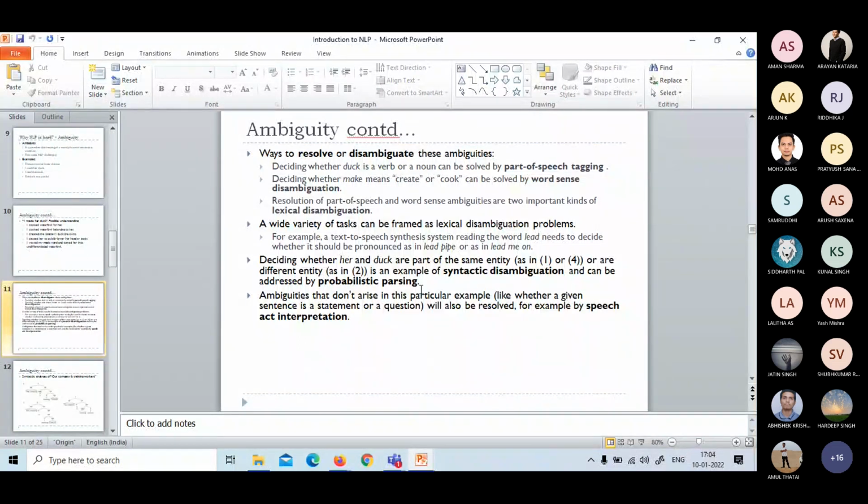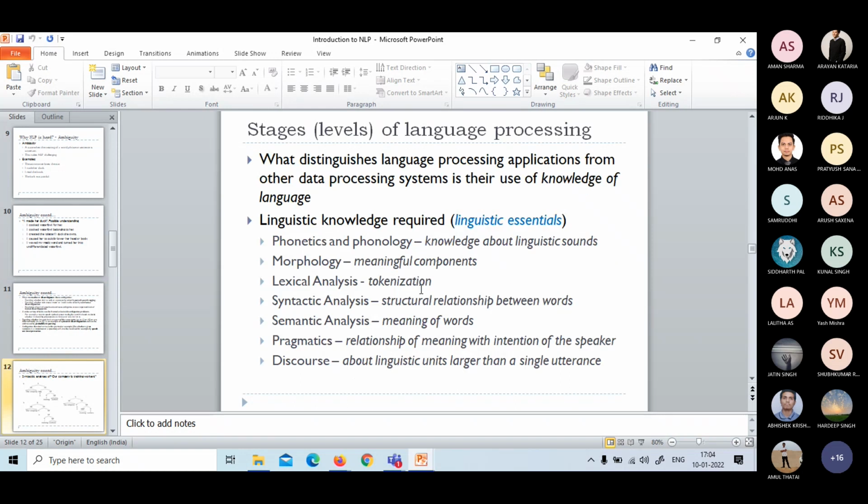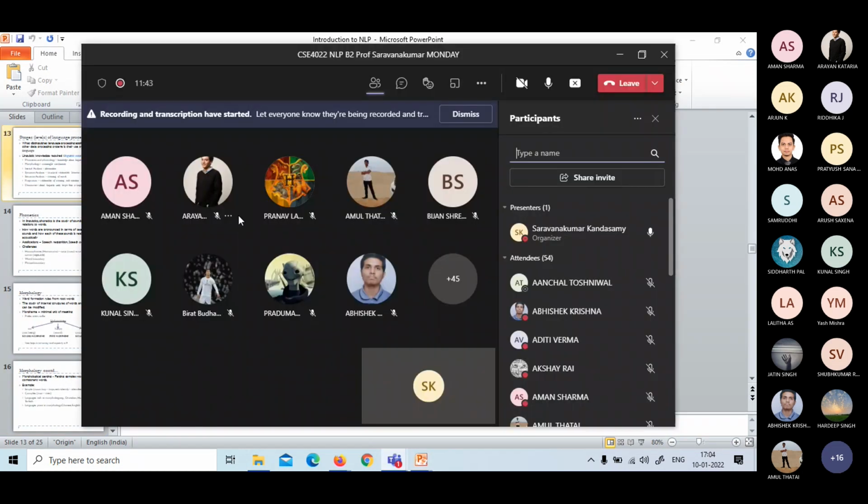And for the sentence as a whole, whether it is correctly formed or not, we can use syntactic disambiguation, and we can parse the sentence using direct parsing techniques, or go with probabilistic parsing and so on. So many ways are there to interpret a given sentence or text. These things we discussed already, and some examples we have seen.